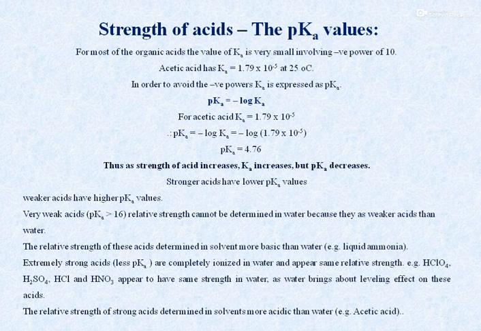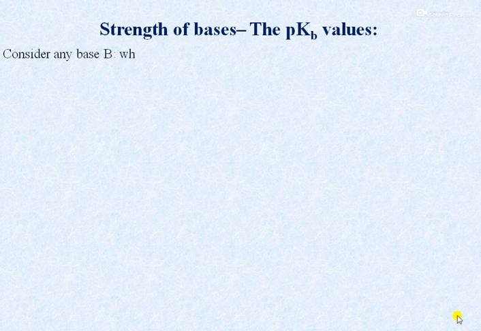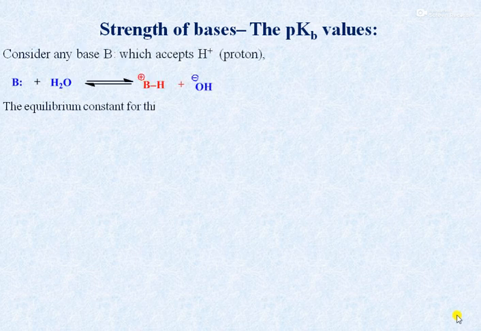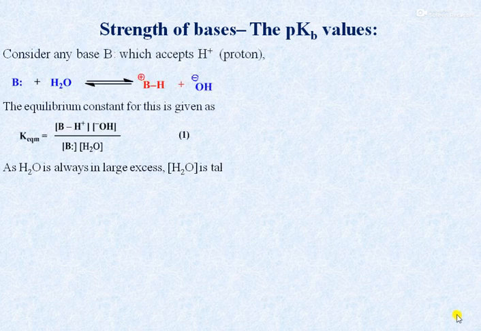For example, perchloric acid, sulfuric acid, hydrochloric acid, or nitric acid. They appear to have the same strength in water, as water brings a leveling effect on these acids, and therefore the relative strength of strong acids is determined in solvents which are more acidic than water. For example, acetic acid. And next, strength of bases, the pKb values.